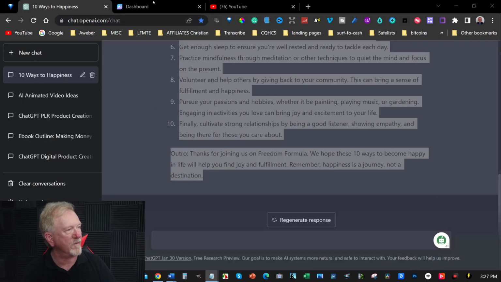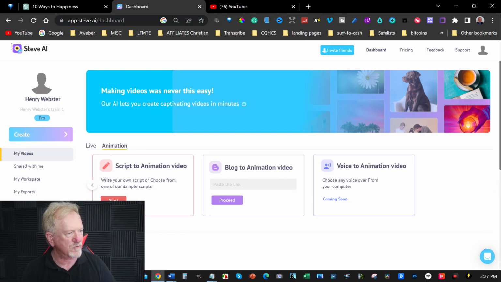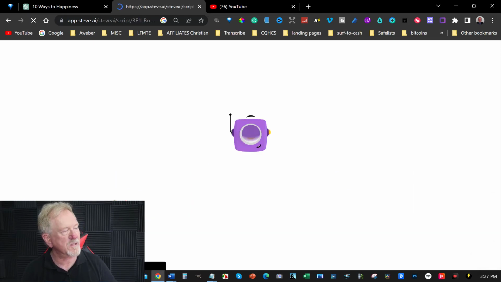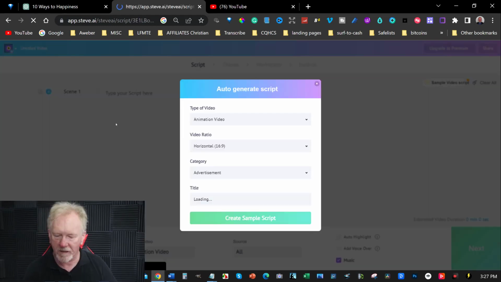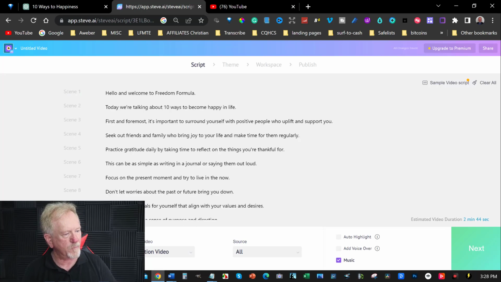So now we're going to go over here to Steve AI, and we're not going to choose script to video or live video. We need to go over here to script to animated video. Click on that and wait a moment for it to do its thing. Once it wakes up, we'll paste the script straight into it. I'll just get rid of that. Just paste the script straight into that, and in just a moment it will put it all down here.